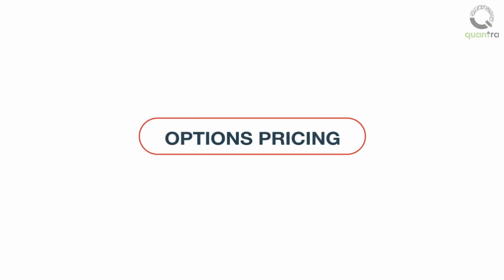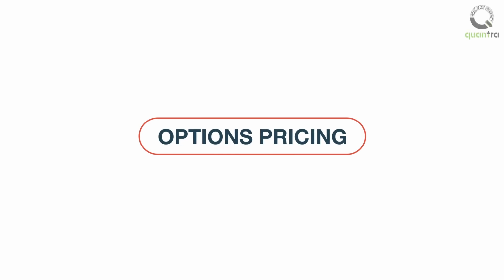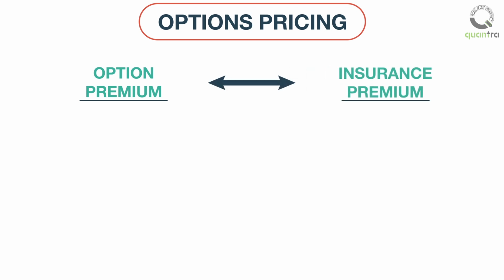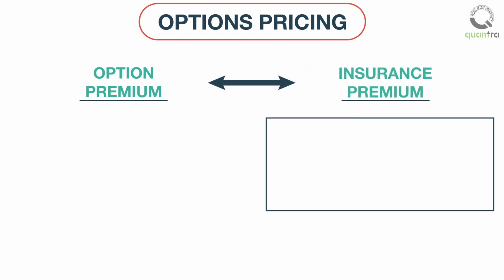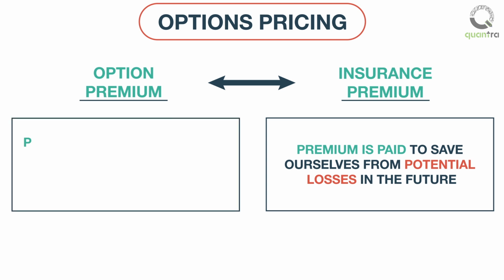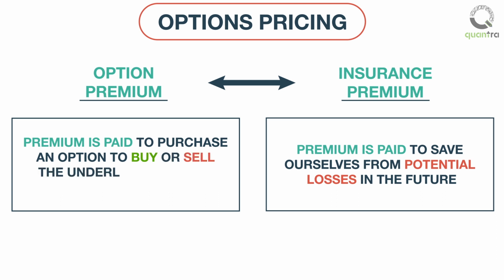In this section of the course, you will be learning about options pricing. Option premium can be compared to insurance premium. In insurance, a premium is paid to save ourselves from potential losses in the future, which might or might not occur. Similarly, a premium is paid to purchase an option to buy or sell the underlying at some time in the future, if it is favorable for the option buyer to execute the option.